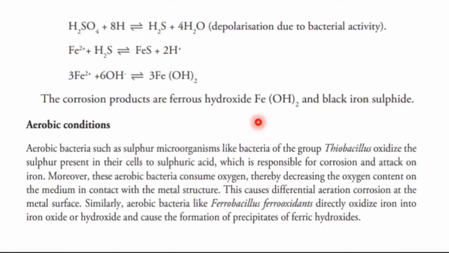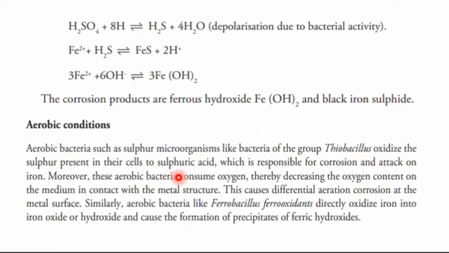Then similarly, we can say aerobic condition. Aerobic bacteria can be there, such as sulfur microorganisms like bacteria of the group Thiobacillus. They oxidize the sulfur which is present in the cells to sulfuric acid.